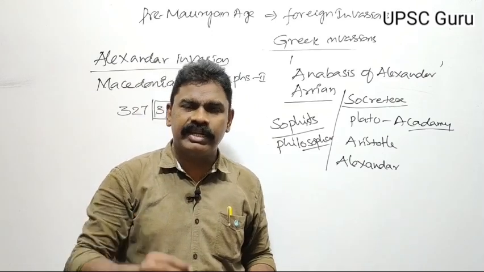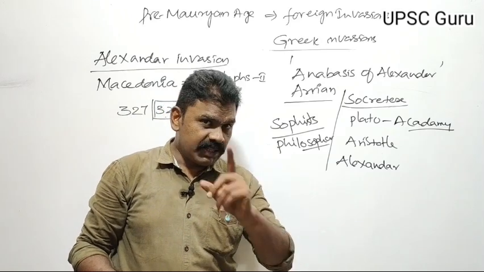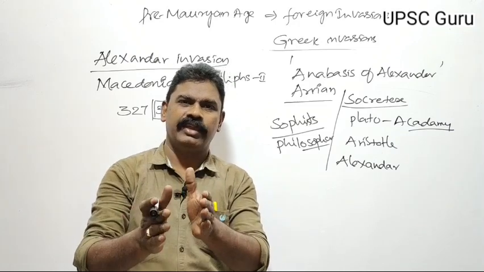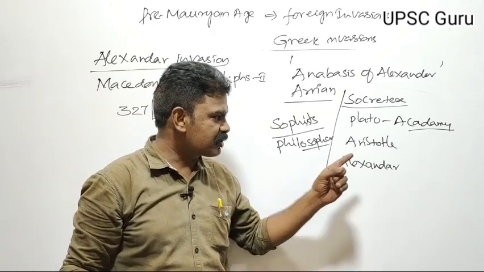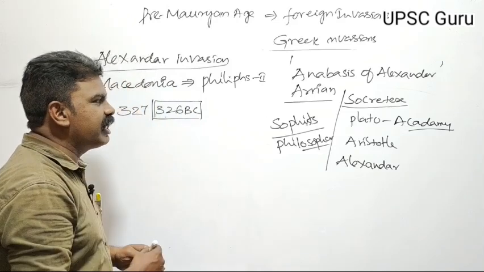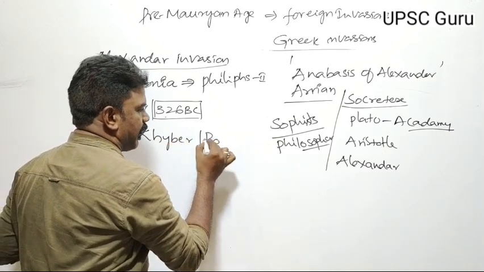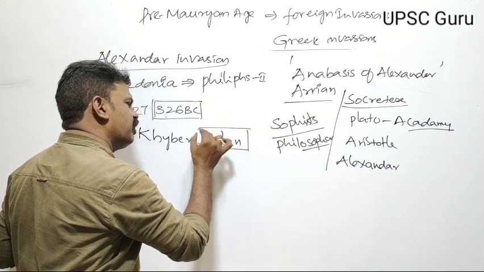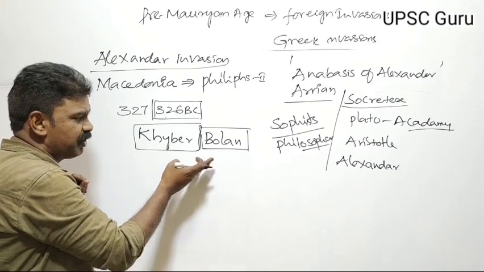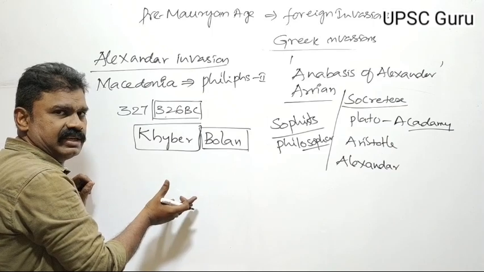Alexander did not know the way to India. He said one thing, remember: if there is no way, I will find the way. That was the famous statement of Alexander. Alexander discovered a route to India. He came to India via the Khyber and Bolan passes. Bolan is a very wide pass. These passes lie between Afghanistan, Pakistan and India. These three areas.